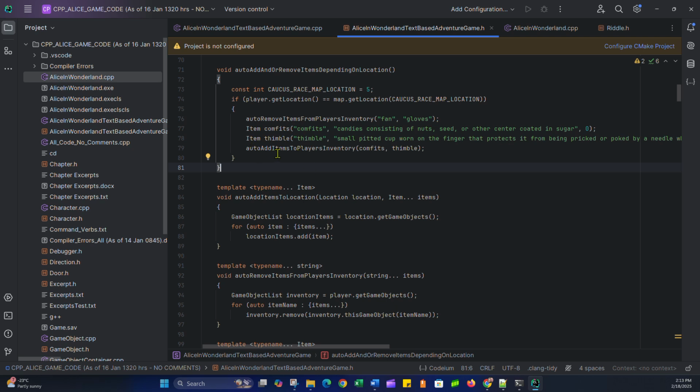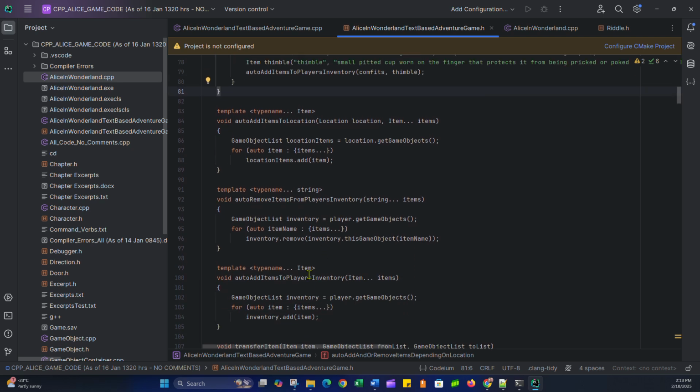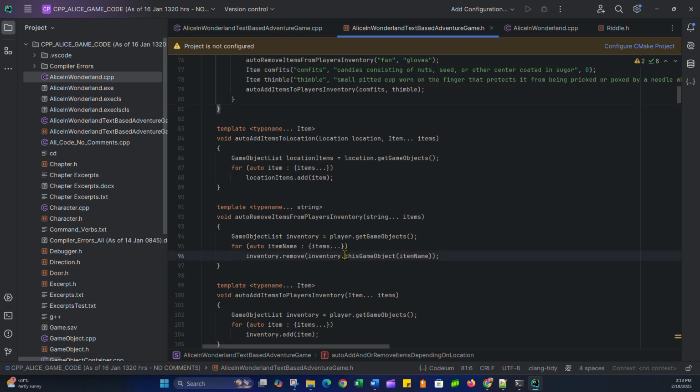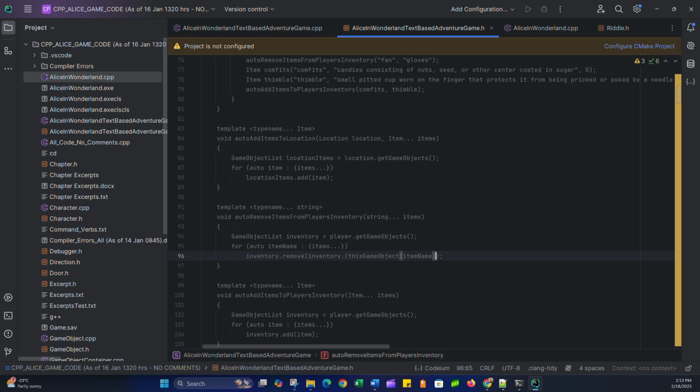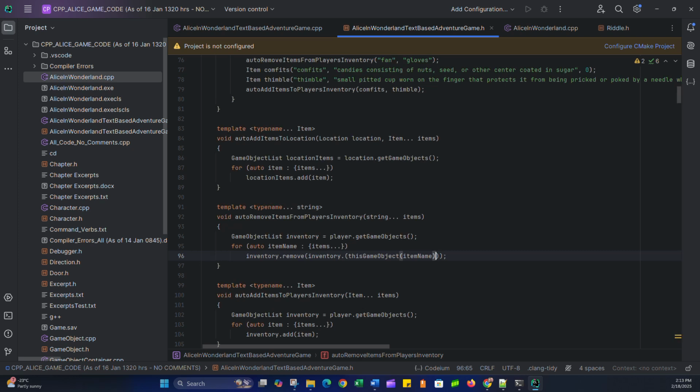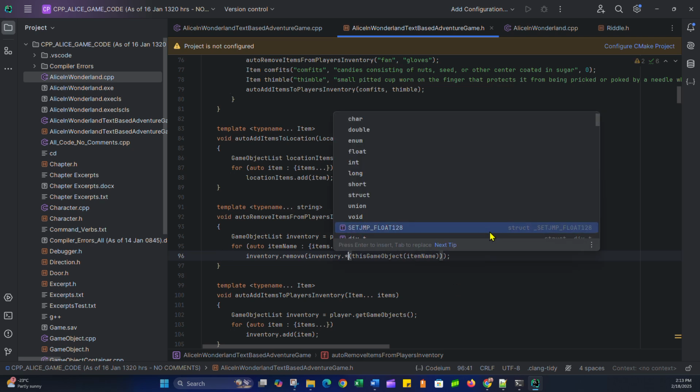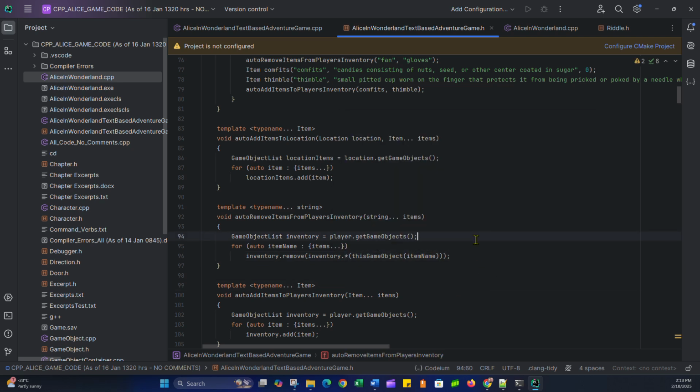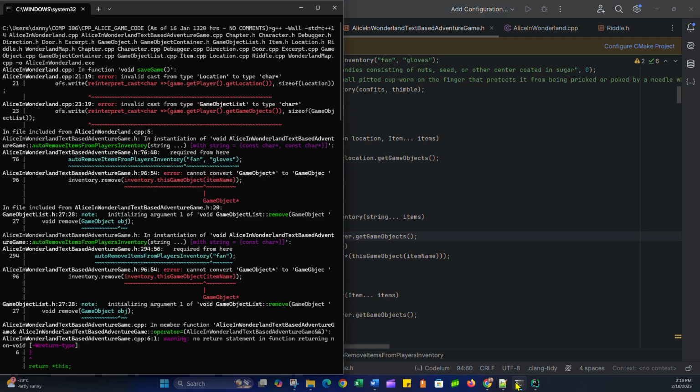So when I have inventory.remove, this returns a game object pointer, but I'm expecting just a game object. So inventory dot, let me just, without causing a big issue, let me just dereference that quickly and see if that does anything. Oh. What issue? This is issue 96. Let's see if that does anything.